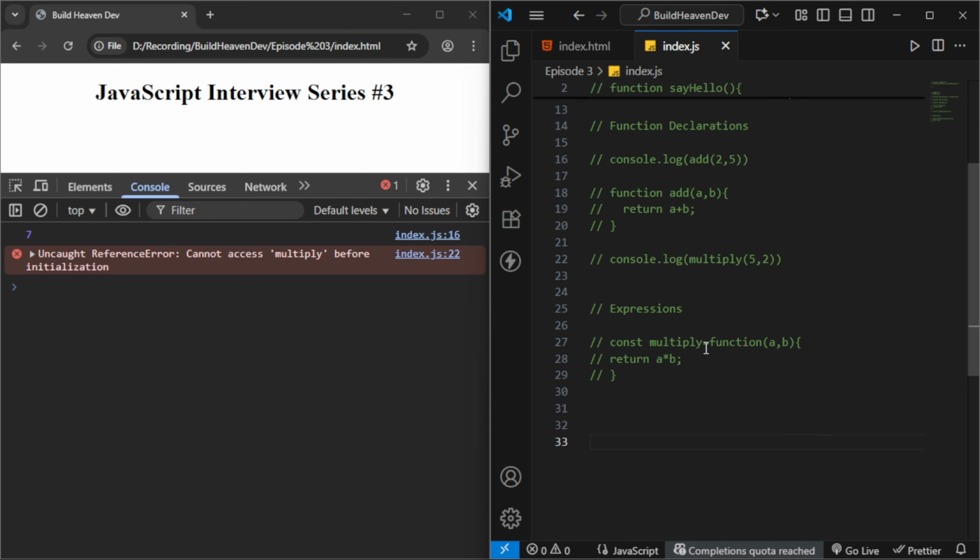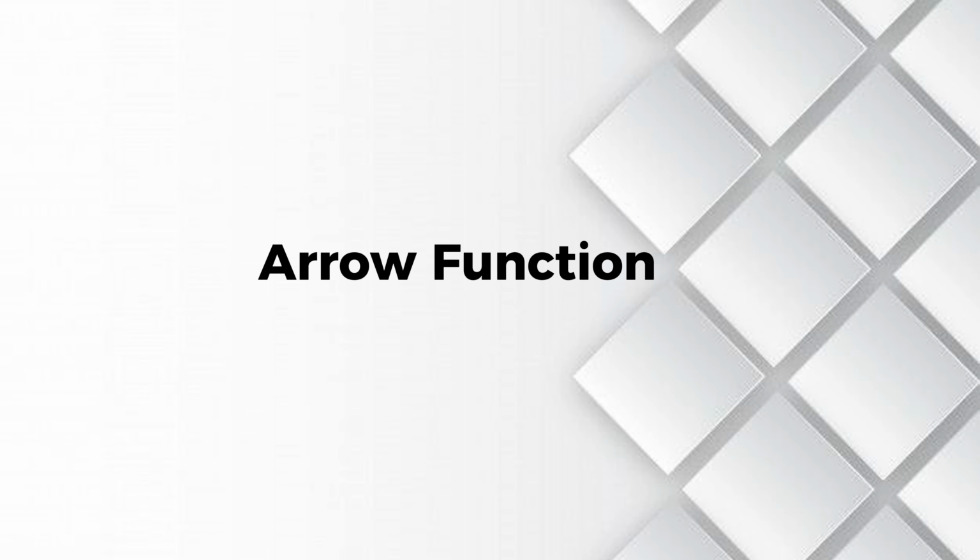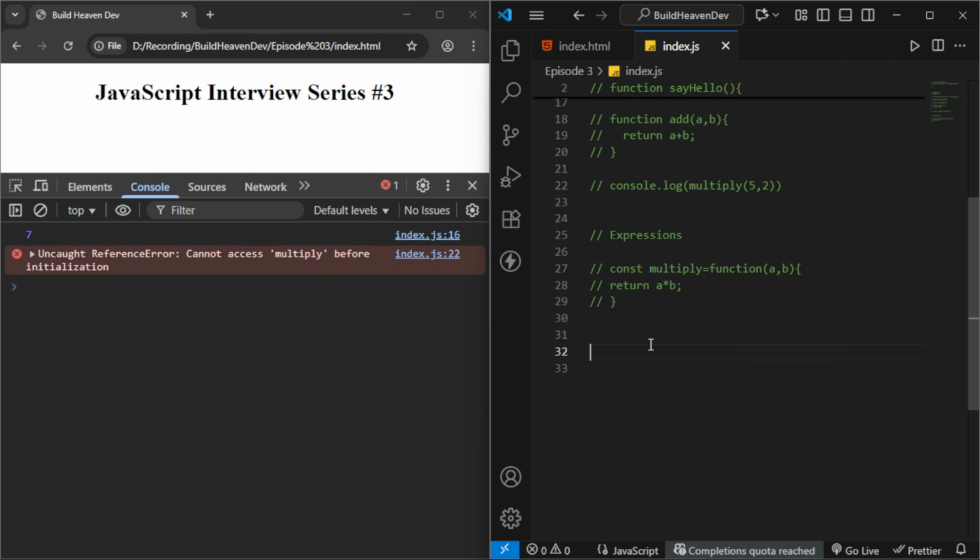Now we'll move to the next topic, arrow functions. What is an arrow function? Arrow functions are a modern way of writing functions. They came after ES6.